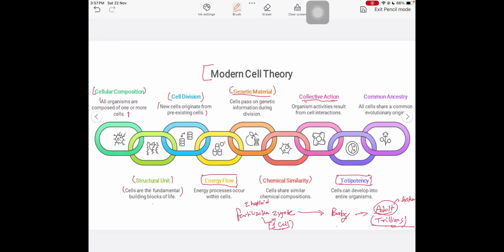So another point is common ancestry. So this point again proves the common ancestry. All the cells share a common evolutionary origin. Nervous cell, excretory cell, reproductive cells, any type of cell, all cells developed from this zygote. So that's what it means. All these cells share a single common ancestry.